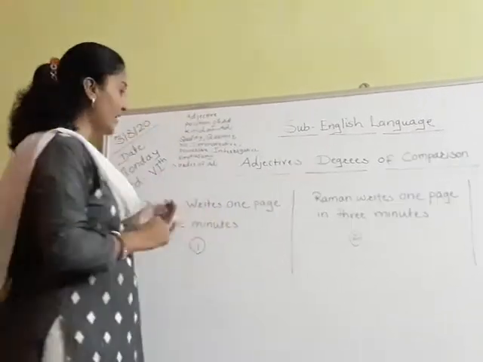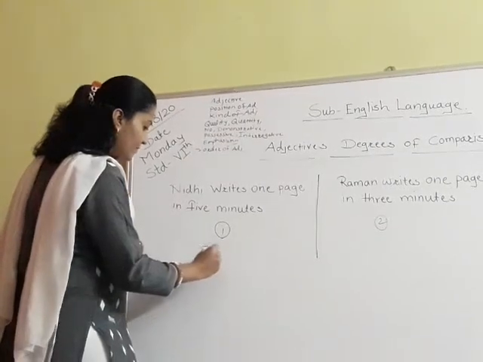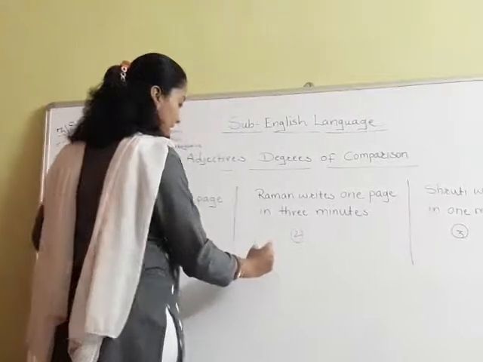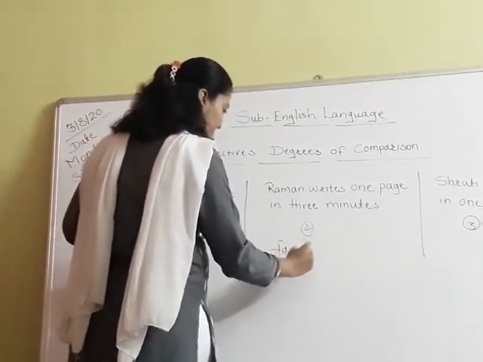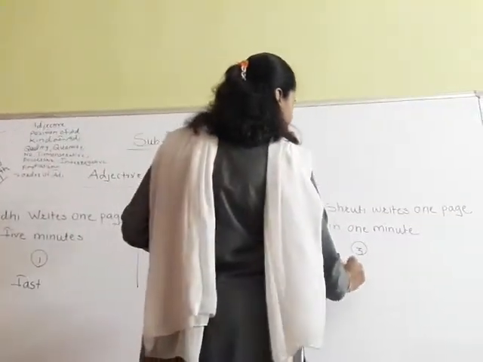So I will write fast in one column, fast. Then I will write the second adjective, faster. And here I am writing fastest.